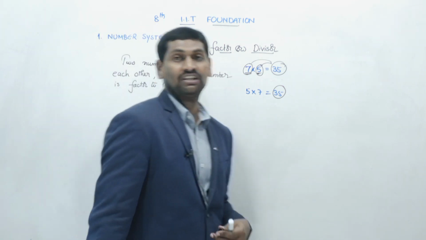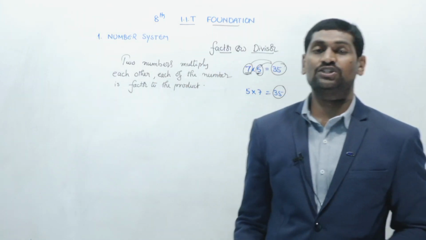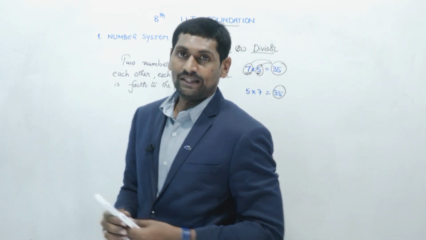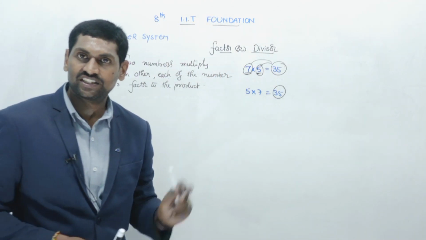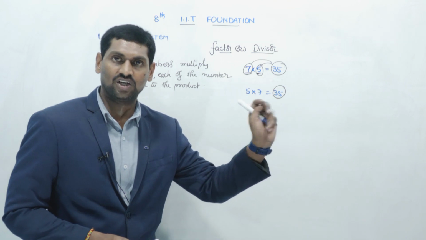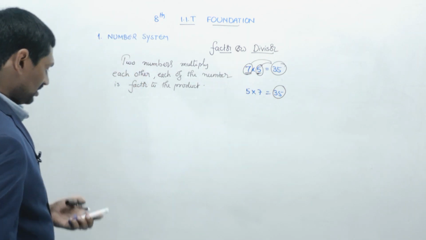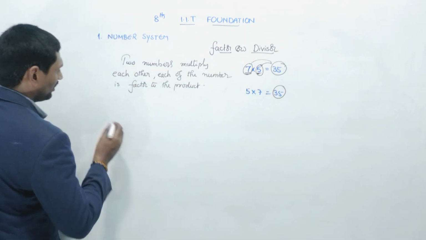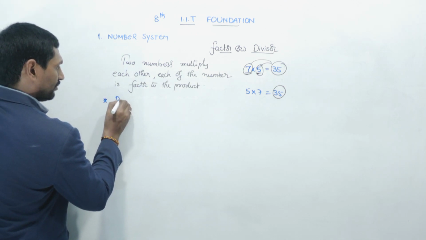Same way, the product will be the multiple of these two numbers. Right.